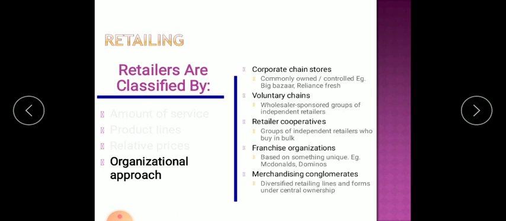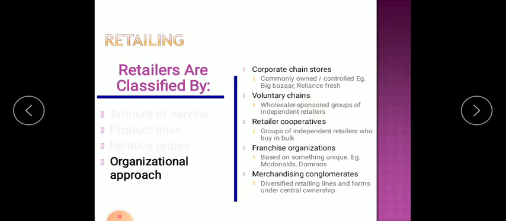Now lastly, the last type of classification is based upon the organizational approach or the organizational setup. Based upon this, retail outlets can be classified as corporate chain stores. These are commonly owned or controlled by the same management, and they have a very corporate approach, and there will be a huge chain, that is various branches in various locations of the country. For example, Big Bazaar, you can see a Big Bazaar outlet in nearly every big city. And then Reliance Fresh, More, all these are corporate chain stores.